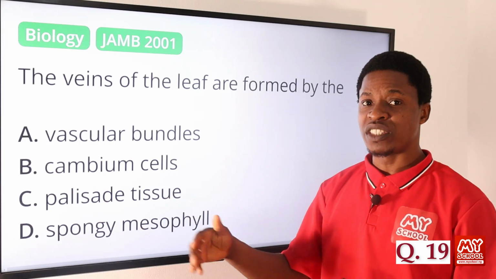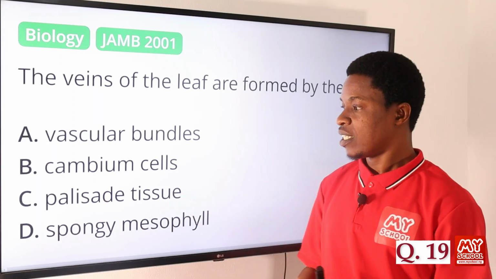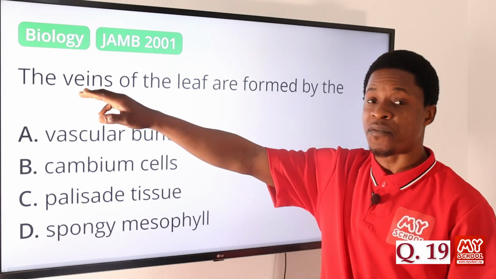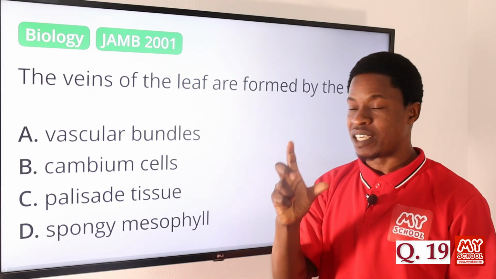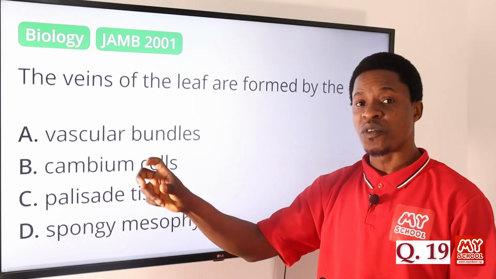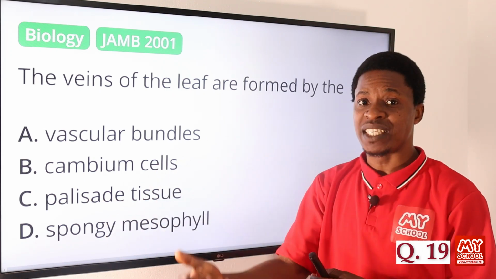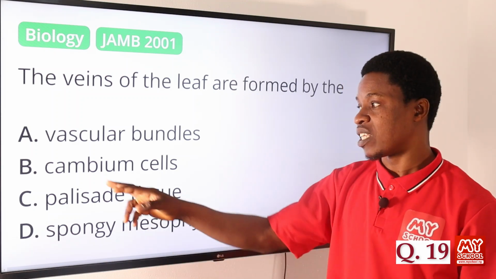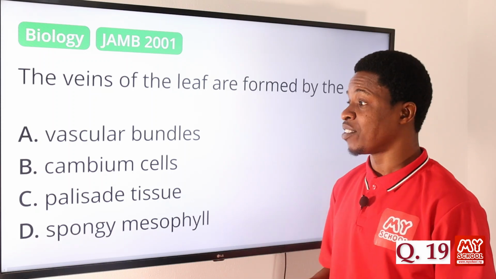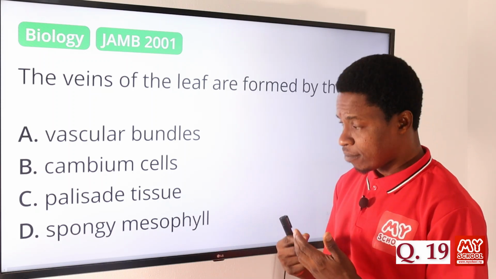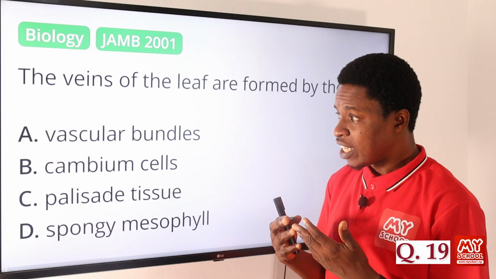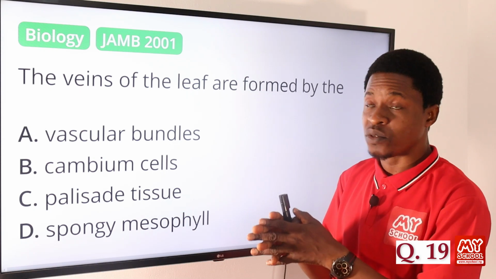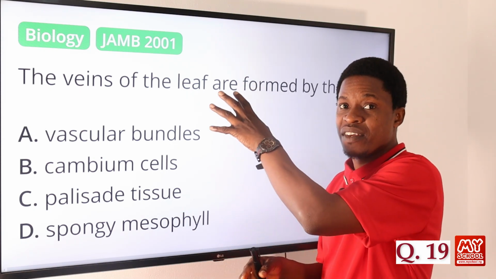The palisade tissue usually helps to replace the dead cells that are present in the leaf. Don't forget, we are talking about the veins of the leaf, not the dead cell. So for the dead cell, the palisade mesophyll is responsible for that. It tries to replace it so that photosynthesis can occur and take place. The cambium cells also do that, because they help replace the tissues or the cells in the leaf that are worn out.